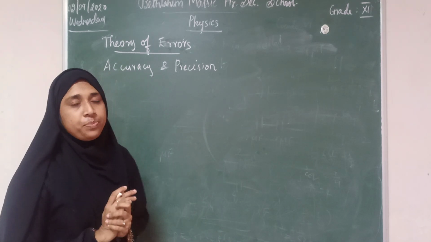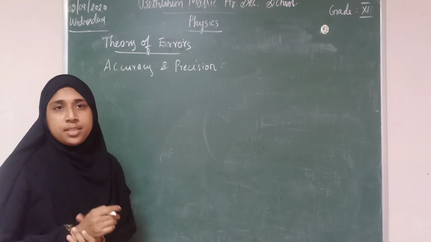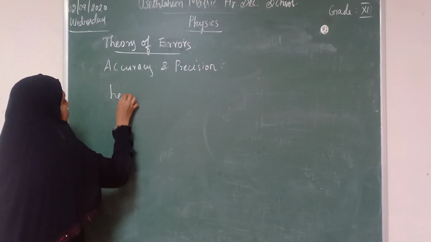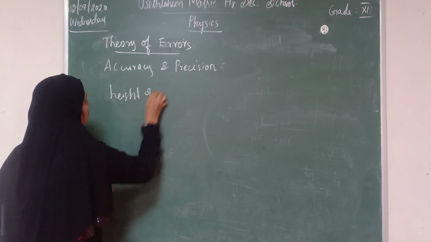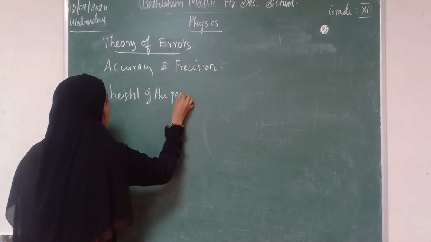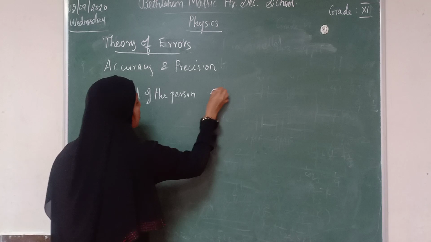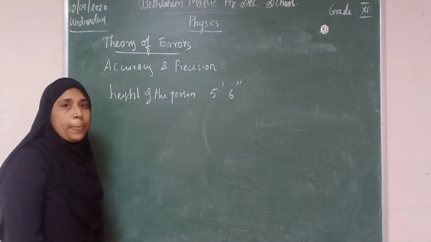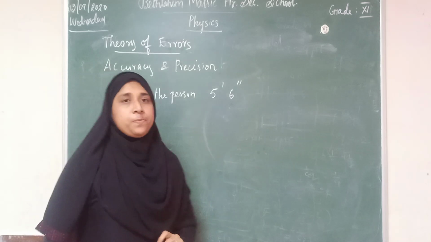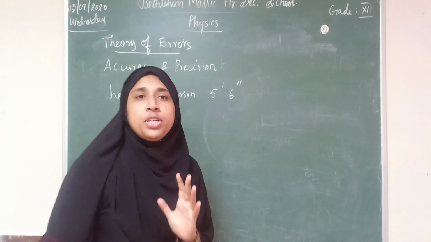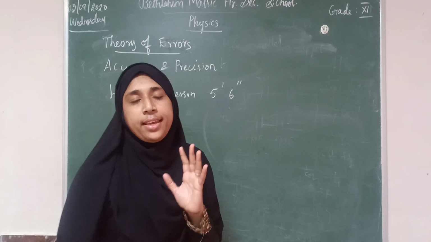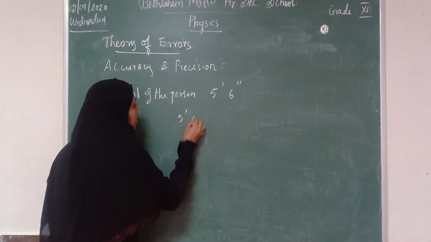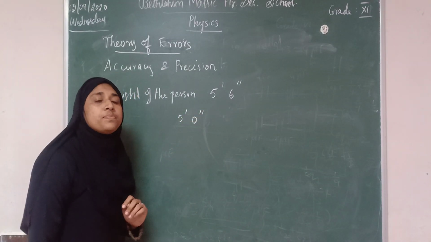For example, we are measuring a person's height. Let us say the height of the person is 5 feet 6 inches. This is the true height. When you measure this height with an instrument like a yardstick, you may get 5 feet 0 inches.